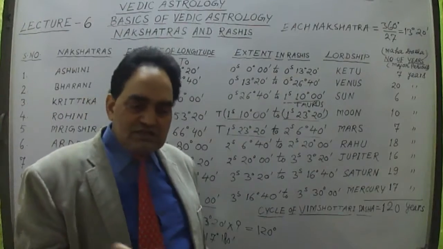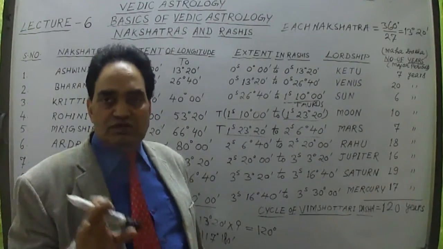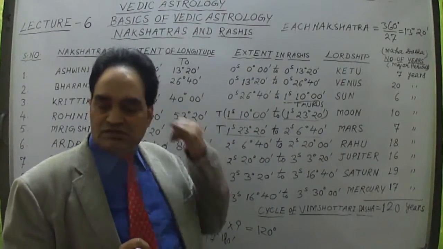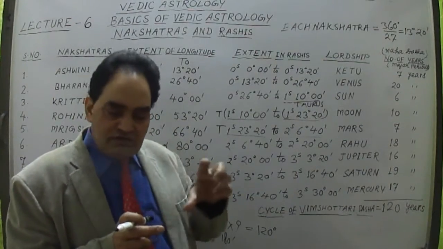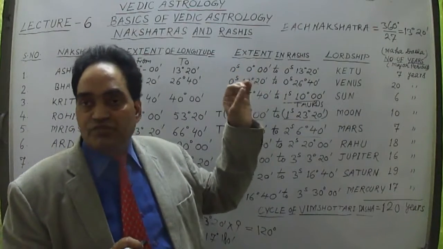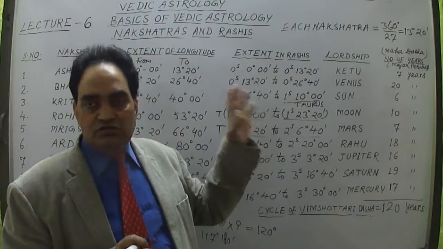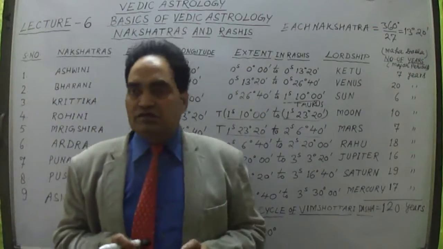The total extent of these nakshatras is 360 degrees, because the 27 nakshatras have 360 degrees. If I divide 360 by 27, then 13 degrees 20 minutes is given to each nakshatra. Each of the 27 nakshatras will have this 13 degrees 20 minutes. So all these 9 nakshatras I have defined here.